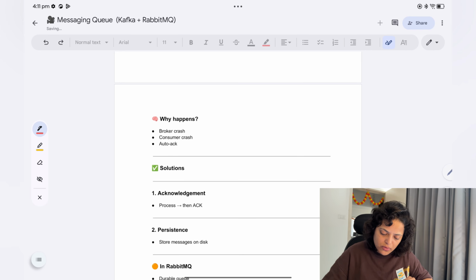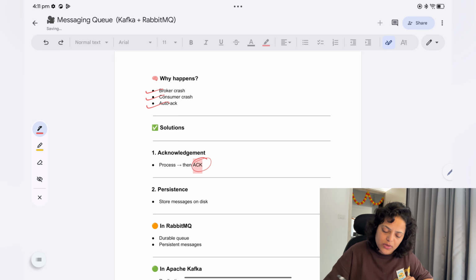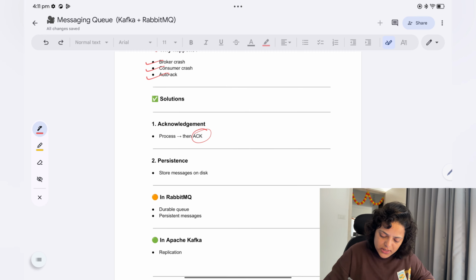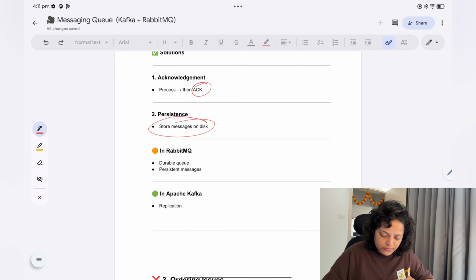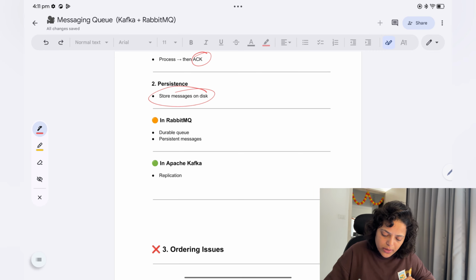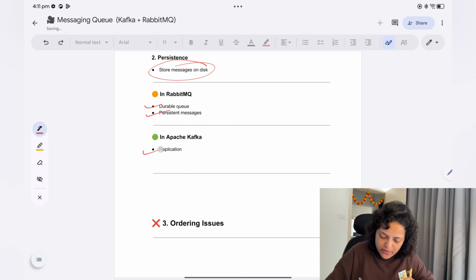Message loss: why does it happen? If the broker crashes, or the consumer crashes, or with auto acknowledgement. What is the solution? Acknowledgement. The broker gets the acknowledgement that the consumer read that message. Then persistent storage of messages on a queue, so if processing fails, you get a negative acknowledgement from the consumer, and then you can send again. In RabbitMQ, we use durable queues and persistent messages for that. In Apache Kafka, we use replication.